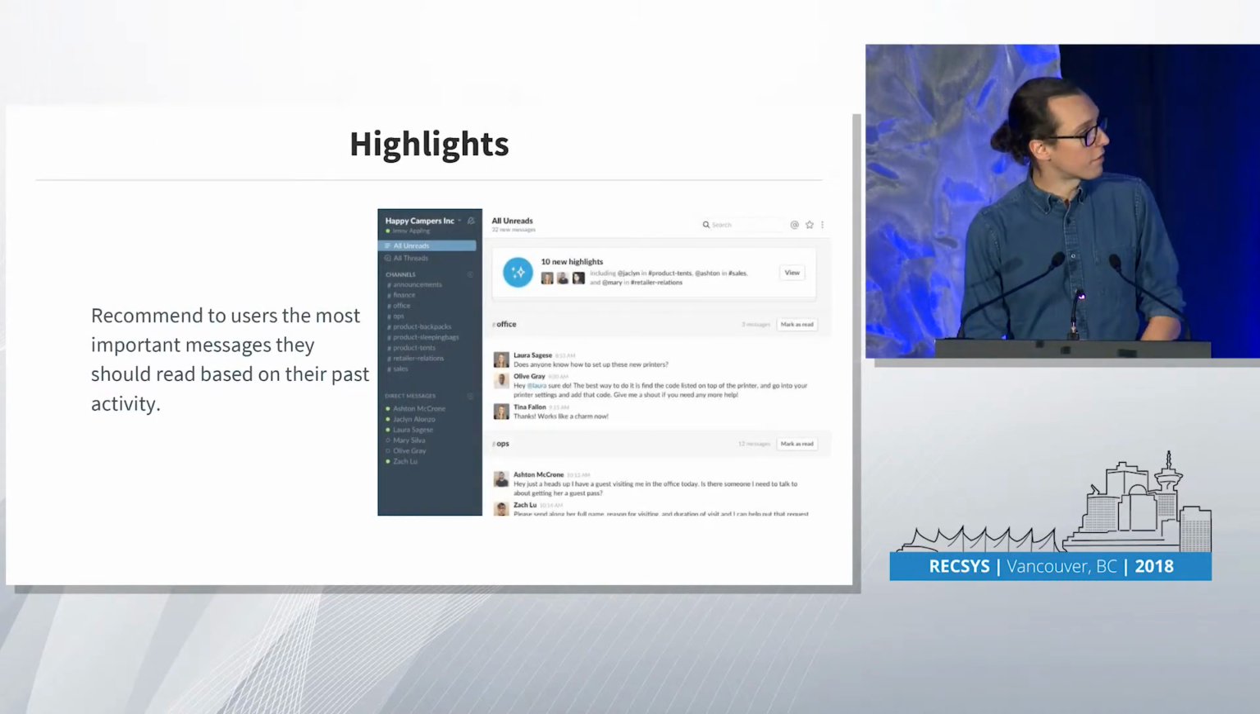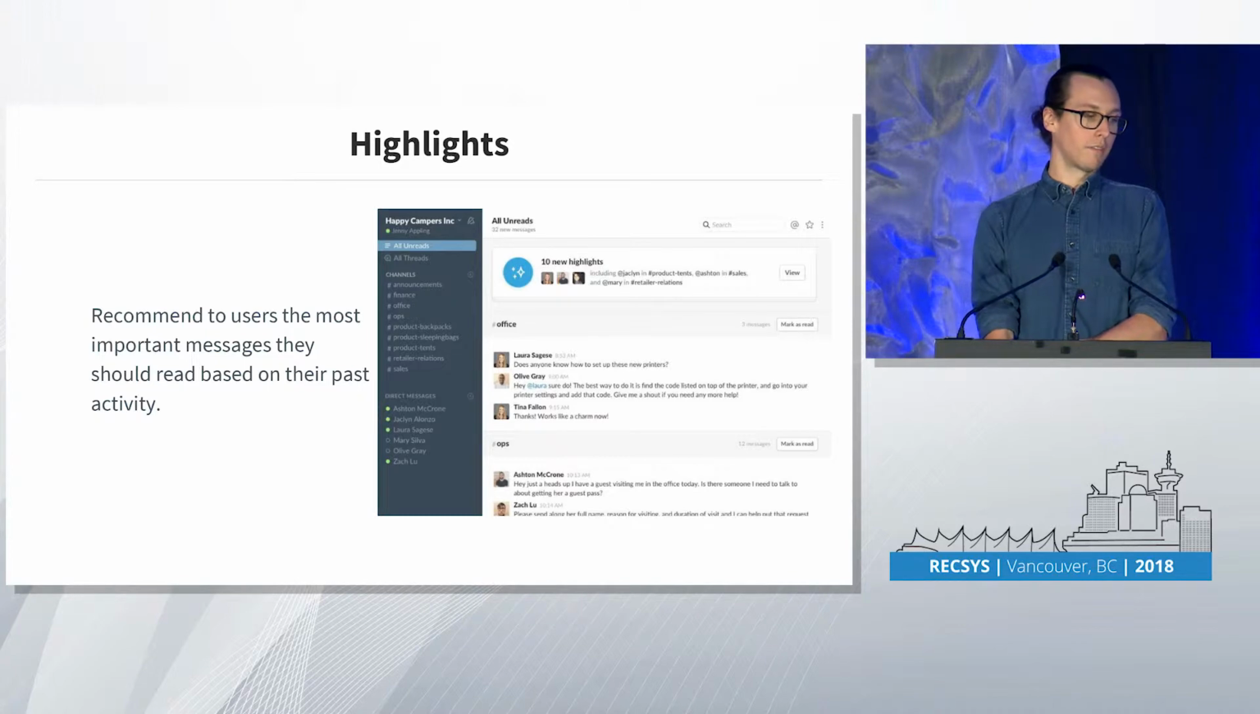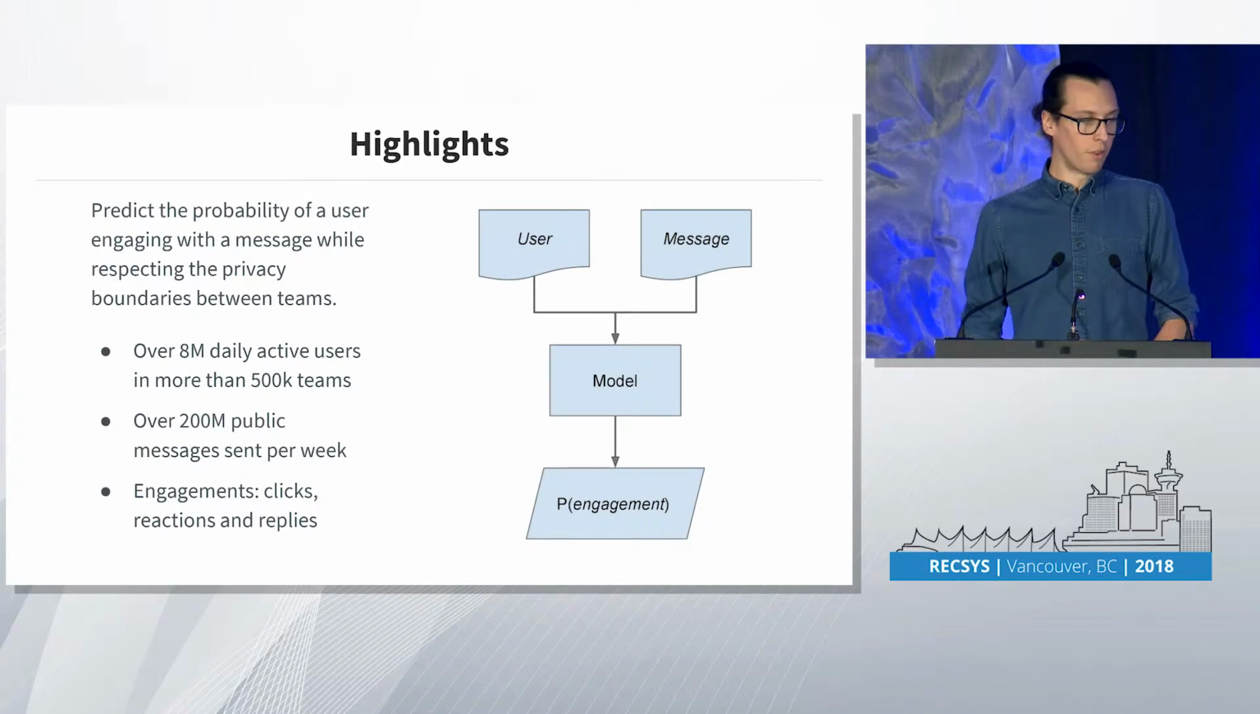The second feature I'm going to talk about is called highlights. In this case, we want to recommend to users the most important messages they should read based on their past activity. This is what the feature looks like on the right. We have a list of 10 messages that we think the user should look into. The way we compute this is with an engagement model.